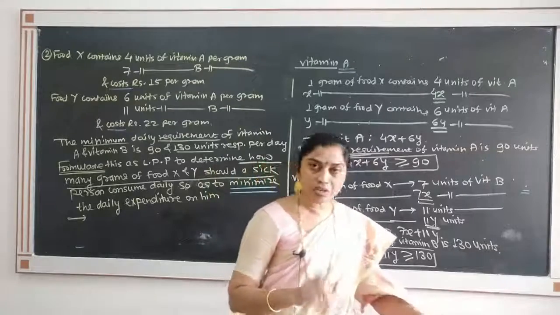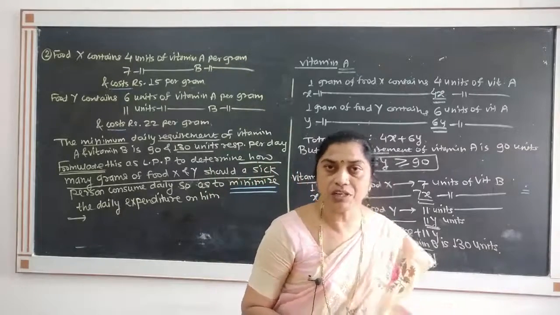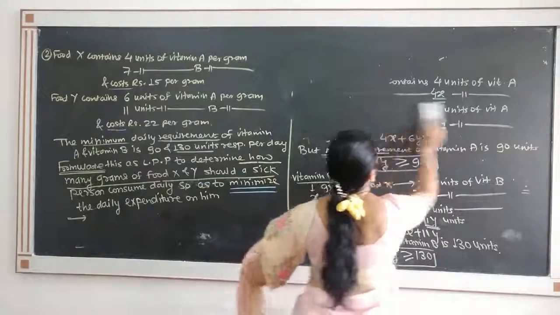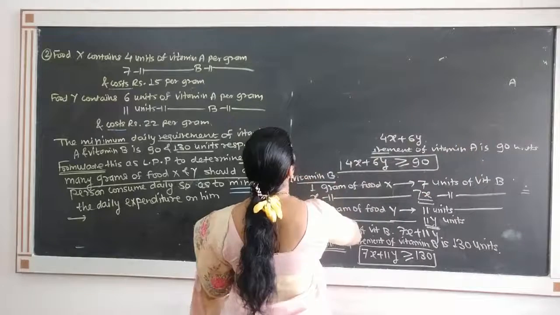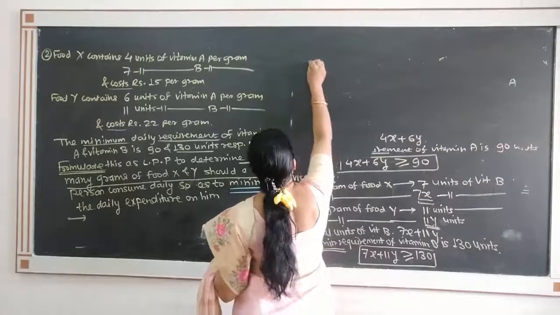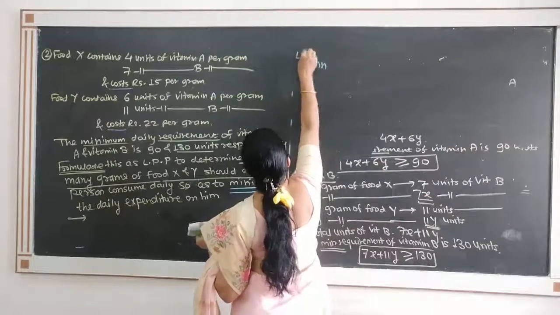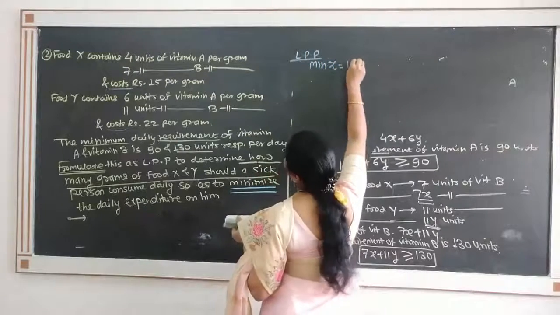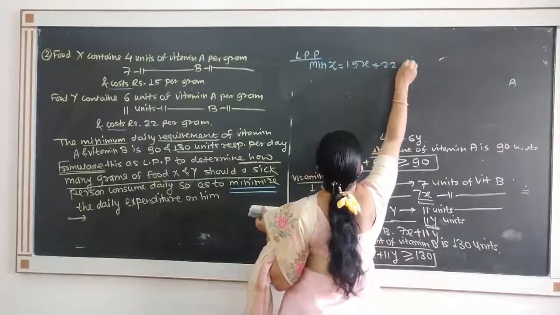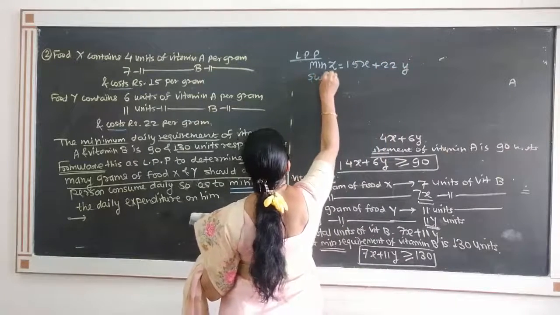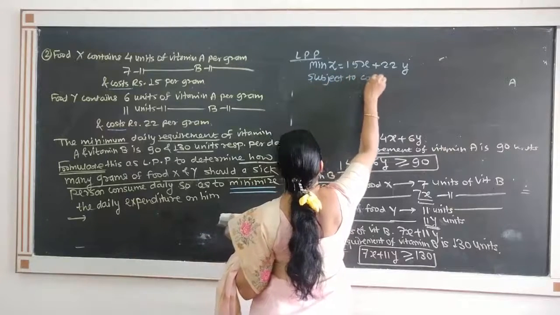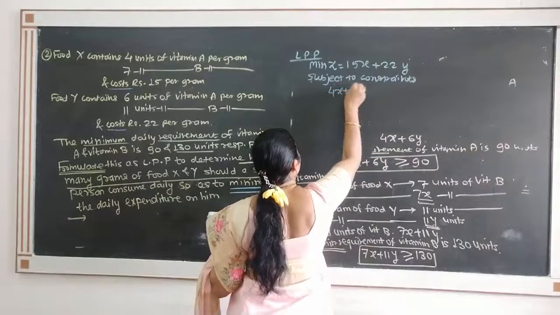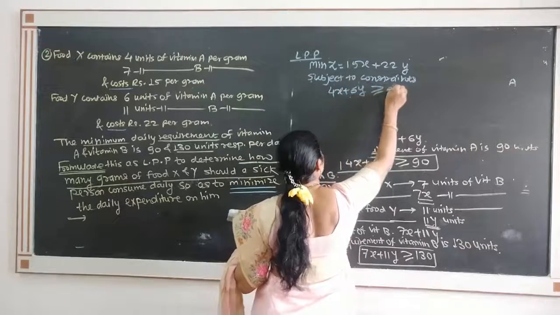We have constraints, objective function, non-negativity constraint. The total together gives our final formulation of LPP. So what is the final LPP? Writing together all the constraints, it is minimum Z is equal to 15x plus 22y subject to constraints 4x plus 6y greater than or equal to 90.